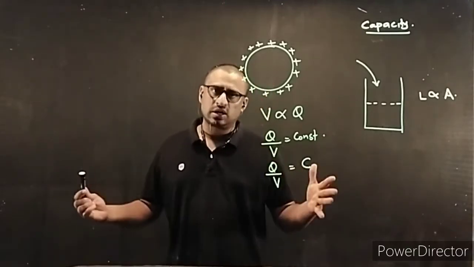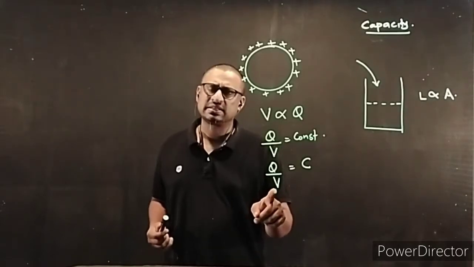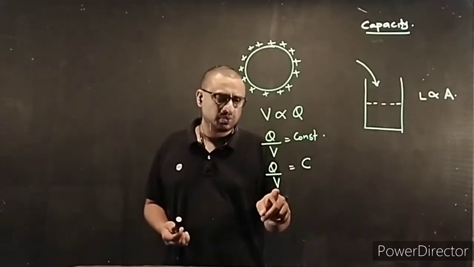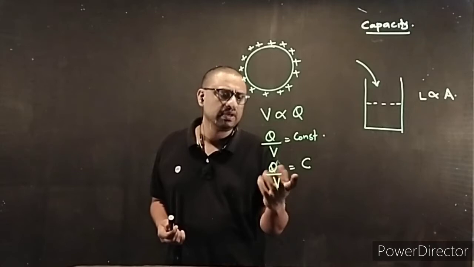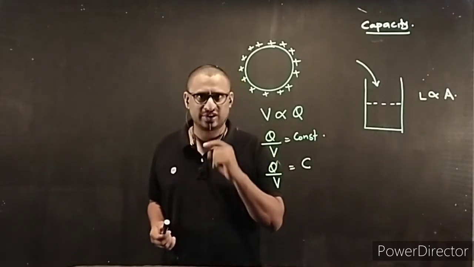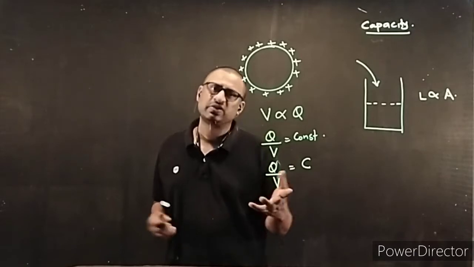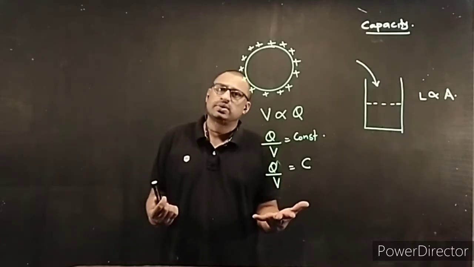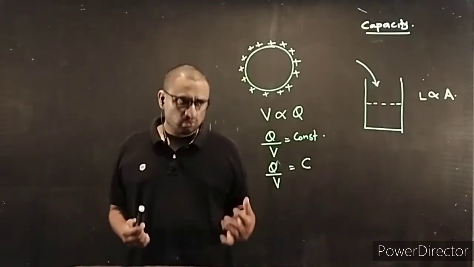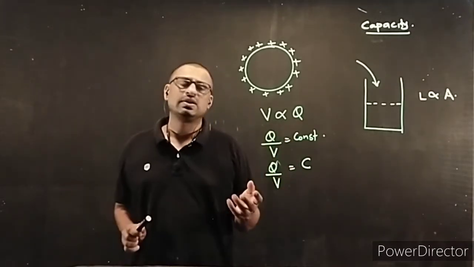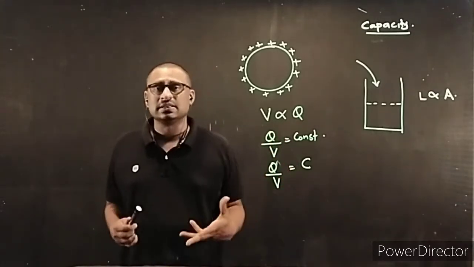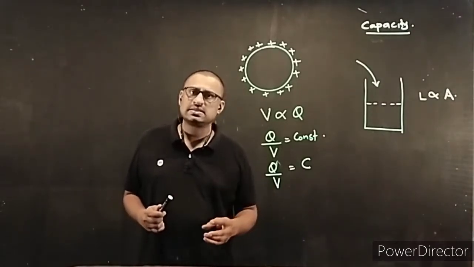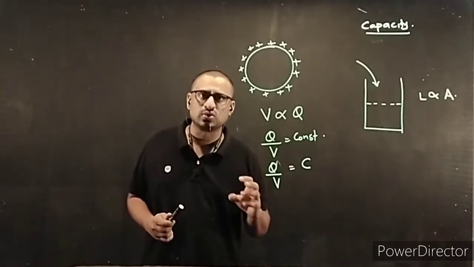Now if you give a large charge, okay, even after that its potential rises very small. What does it mean? A large charge you give, potential rises by very small, this ratio will be a very high value. You got it? Even if you give a small charge to it, its potential rises very large, this ratio will be very less. So a large charge you can give, the C will be more. So more C, more charge you can give. So that's why we say the ratio C is the measure of the ability of the conductor to store charges.